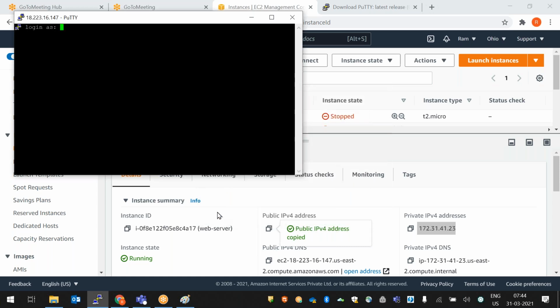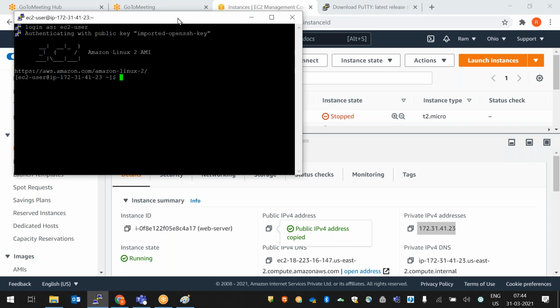Click on yes. For an Amazon Linux EC2 instance, by default one user is there, your default user, which is ec2-user. For an Ubuntu server, we have a different user, which is ubuntu. By default, they provide the user. For CentOS, the default user is centos. This is our Amazon Linux instance, so here we use ec2-user. Enter here. Now I'm able to log in to the instance.